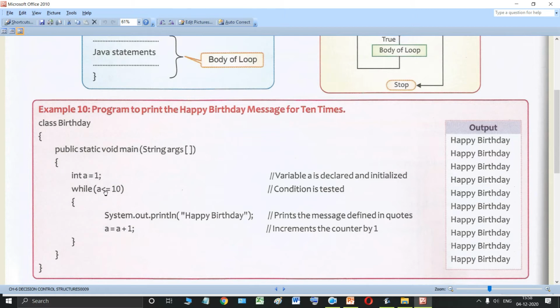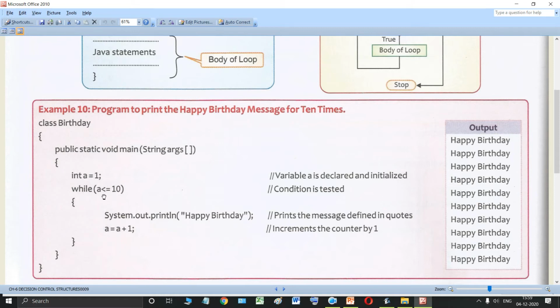10 times. So the value of a should be less than or equal to 10. It should not be greater than 10. It should always be either less than or equal to 10.